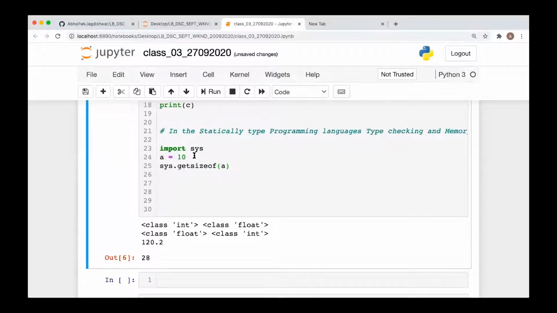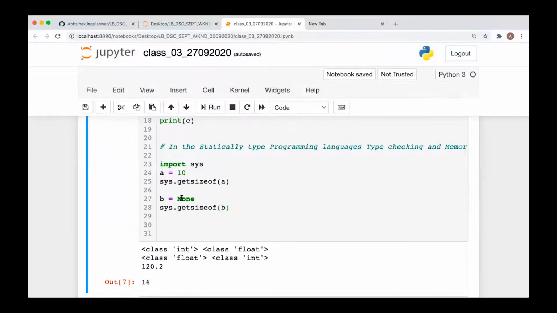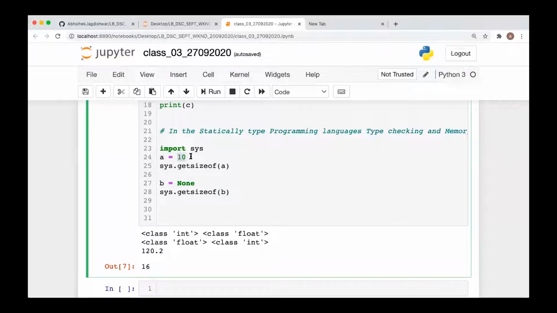The same 10 in Java, if you declare it as a short value, will take less memory, whereas in Python it takes 28 bytes of memory. This is the minimum required. Even a None value in Python takes 16 bytes of memory. None is no value, yet its size is 16 bytes. This is because we are not storing only the data, but since it is an object, apart from the data we are storing other information defined in the int class, None class or float class.